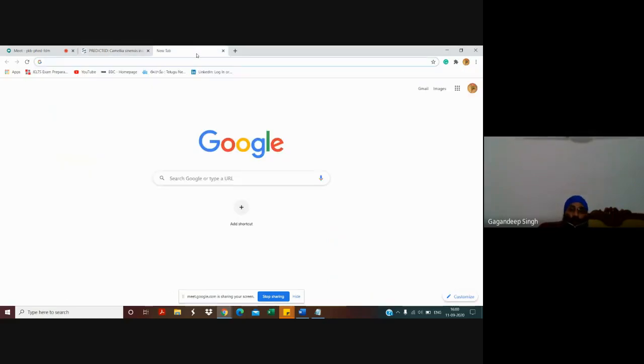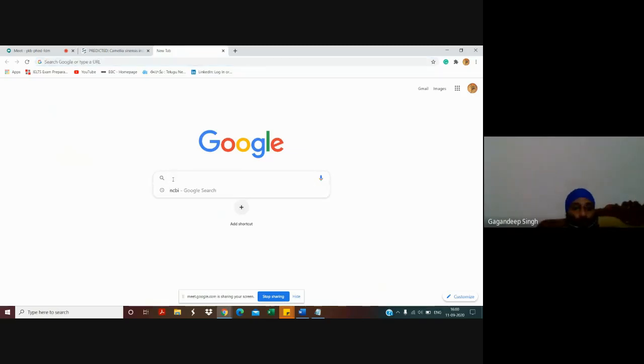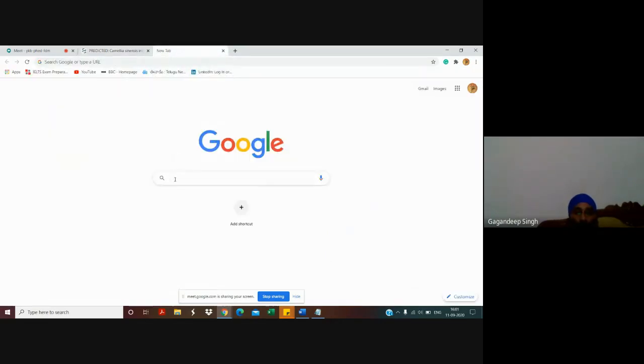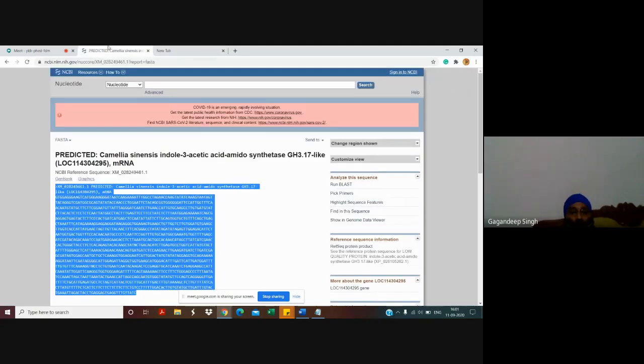Then you should select some localization tools. There are several other tools like Localizer, CELLO, but I have shown you two tools. Then we'll go for more tools. Please do your work and keep practicing. After getting all results, you should come again and show me your results, because it will take some time.